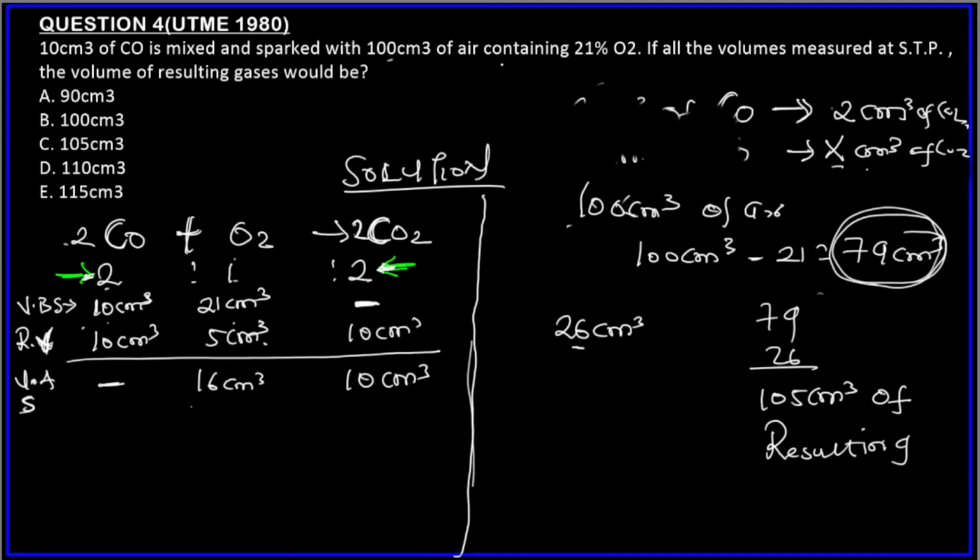Those gases are the gases that make up air. So we have 79 volumes of the remaining gases that represent air there. We add it to this as 105. So the answer is 105 cm³ of resulting gas.